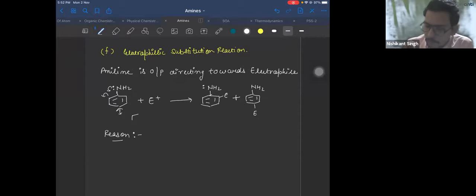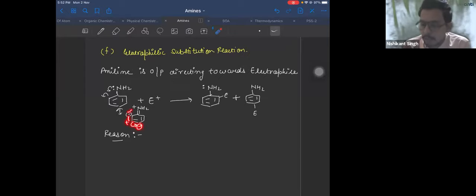First, all of you should know how to draw resonating structures. It's very important. NH2 plus, negative charge on the ortho position, right? If you continue this resonance, this bond breaks like this, positive, negative, double bond, and para gets negative charge. Since ortho and para get negative charge due to resonance, a positively charged electrophile goes to the ortho and para position, right?